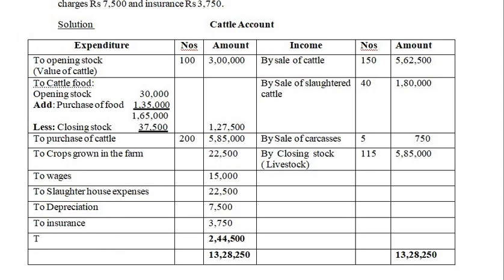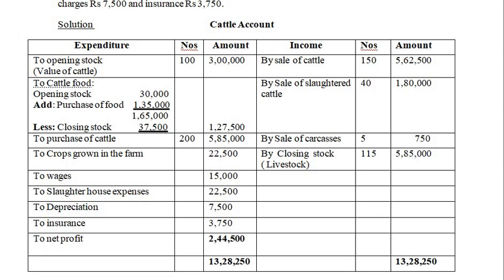So to net profit, and the amount is how much? I'm sorry, the net profit is not 2 lakh 44,000. Net profit will turn to 2 lakh 44,500, which is being transferred to P&L account.